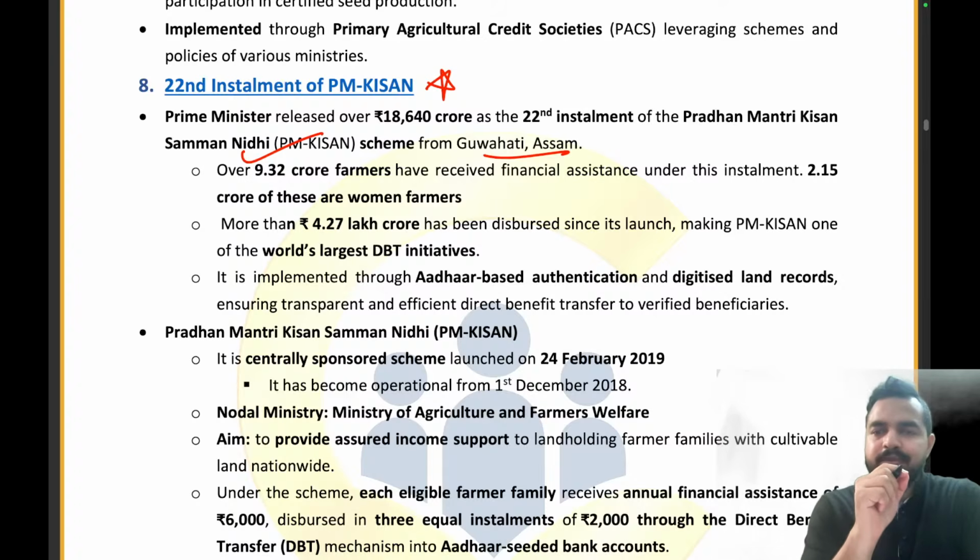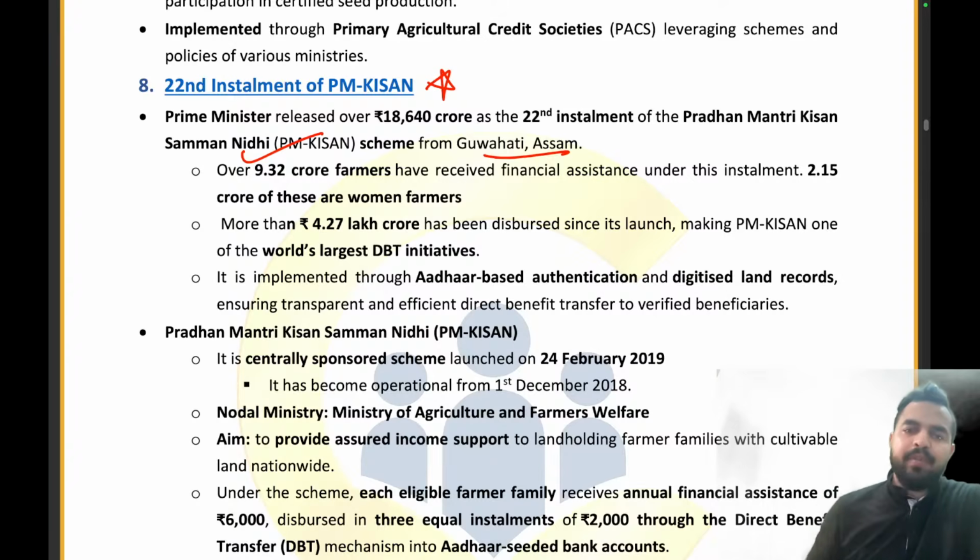Where this amount was given to 9.32 crore farmers under this installment. Out of these 9.32 crore farmers, 2.15 crore of these are women farmers. Okay. Now more than 4.27 lakh crore has been disbursed since its launch, marking the PM-KISAN one of the world's largest direct benefit transfer initiatives.